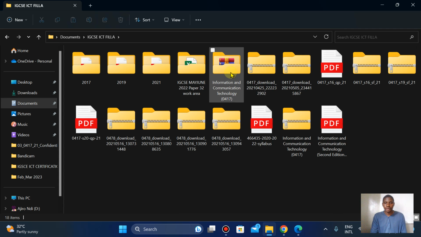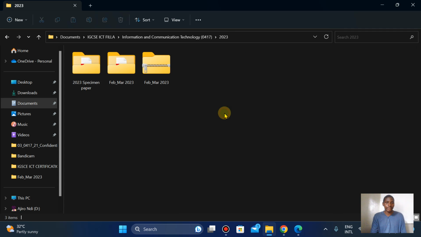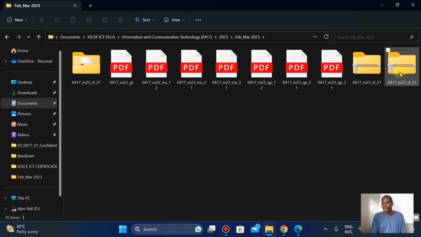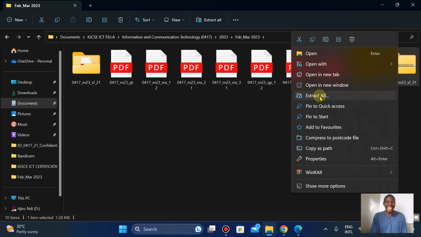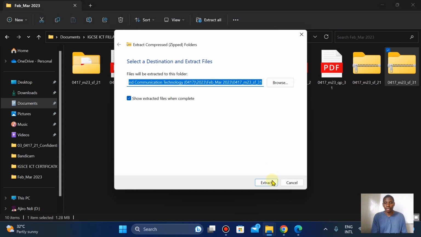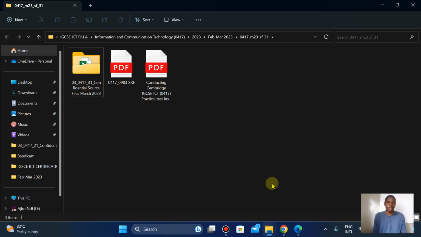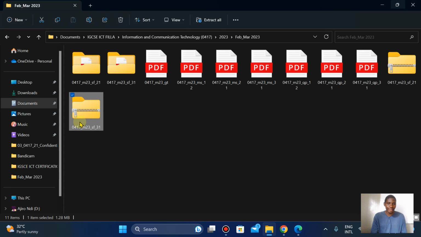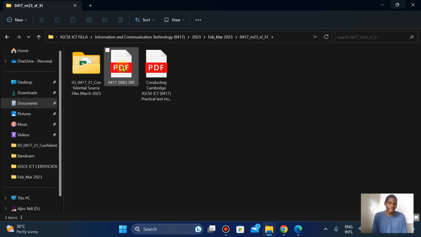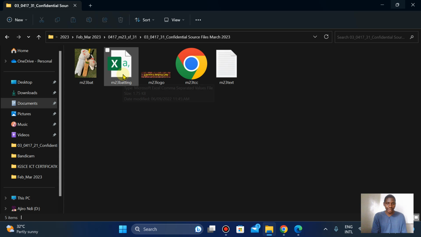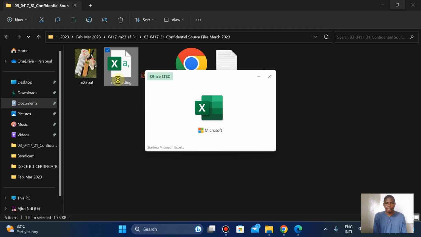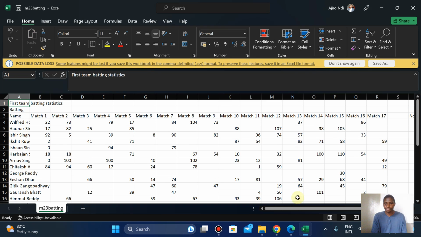The first thing I'm going to do is locate where it is. I think it's right here. Like I said, this was just released a few days ago, and I've not even extracted it yet. So I'm going to do that right now: right click on it and click on extract all. Extract, done. You can cancel it. I'm just going to open this folder and open it again, and I have it here.